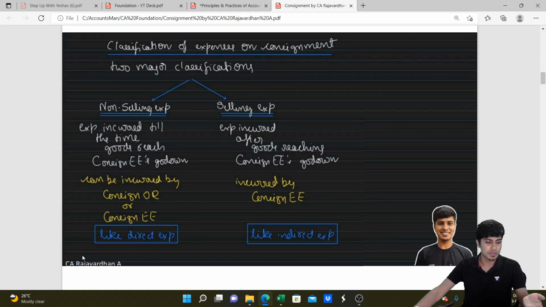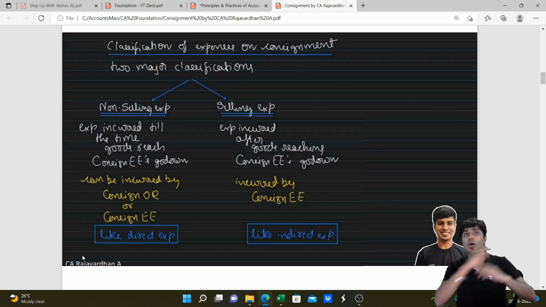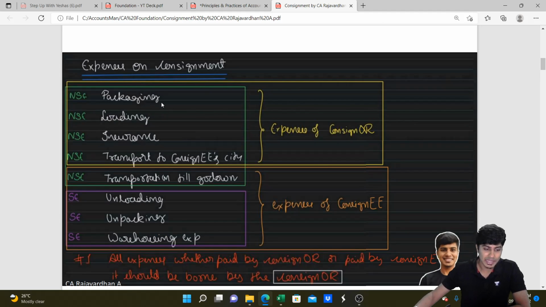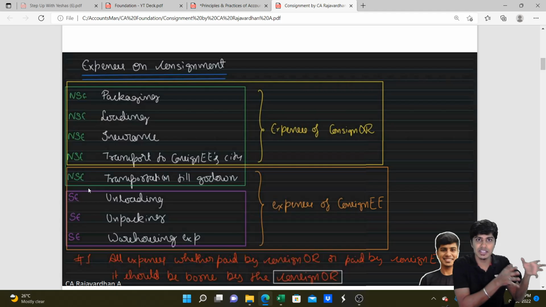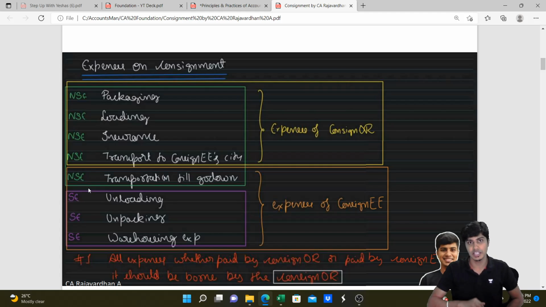Now, classification of expenses. There are two classifications that we do: non-selling expense and selling expense. Recurring and non-recurring are the other names. Non-selling expenses refers to all the expenses incurred till the time the goods reach the consignee's godown. For instance, in this expense sheet, packaging expense, loading expense, insurance expense, transportation to consignee's city, and transportation till consignee's godown, all of this is NSE, non-selling expense. So the entire expense incurred by consignor and expense incurred by consignee till the godown is non-selling expense.